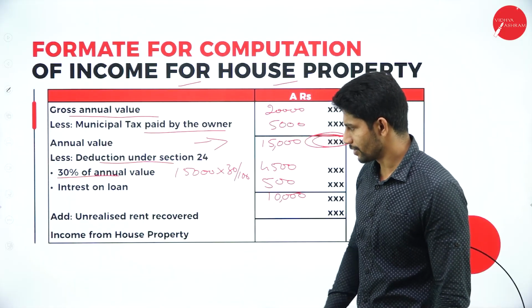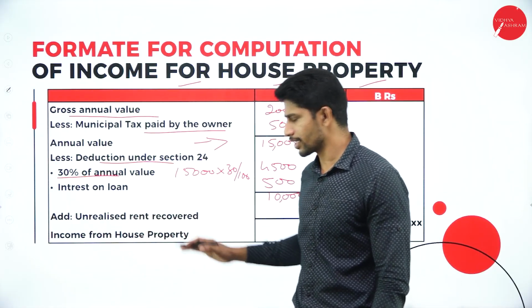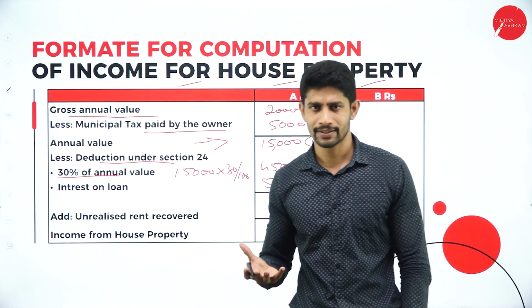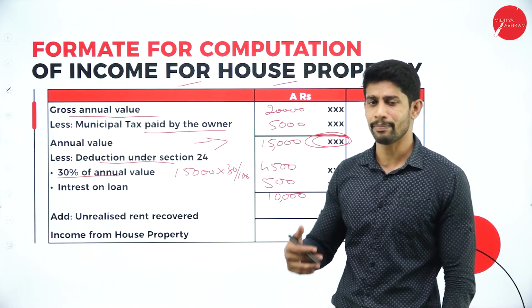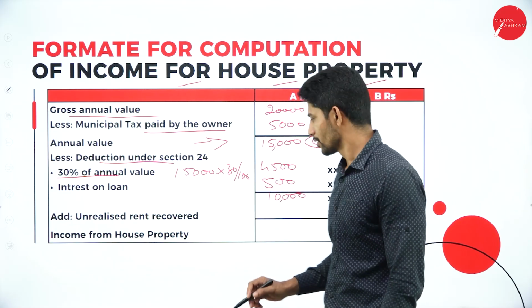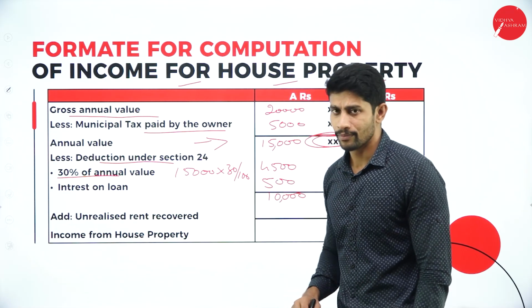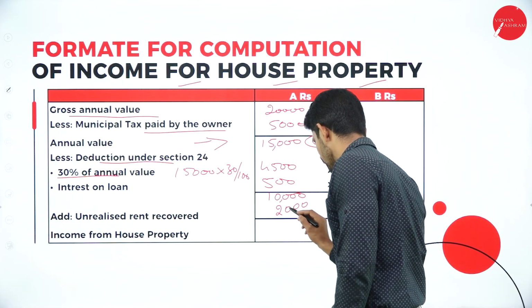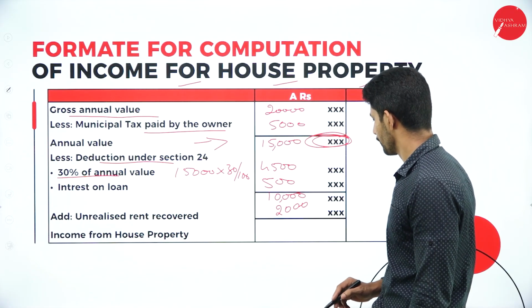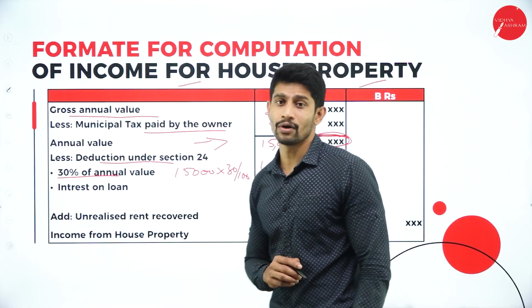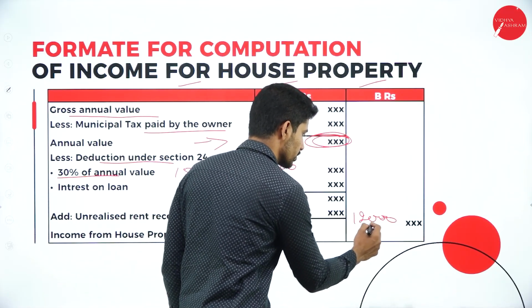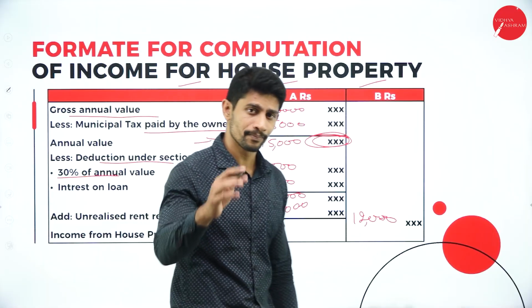For that 10,000, if any unrealized rent is recovered, that means last year you were supposed to receive the rent and he didn't pay it, but in this year he paid those arrears, that is supposed to be added here. Let us say you received 2,000 rupees of unrealized rent of the previous year. Now what is the total? The total you will get is 12,000 rupees. You take the 12,000 rupees to the outer column. This 12,000 is going to be called income from house property.